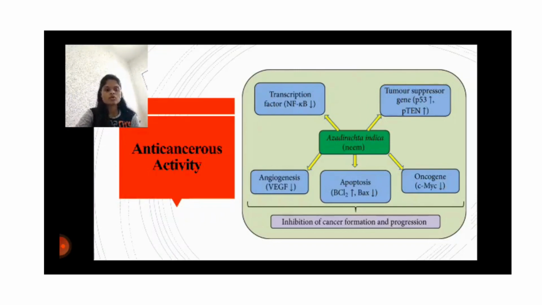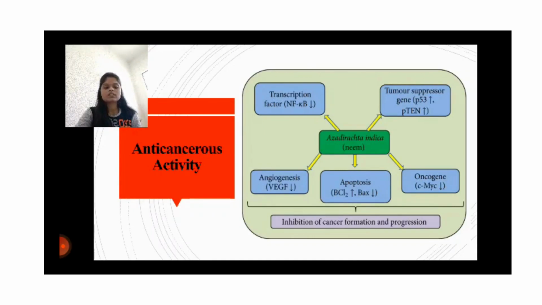Neem contains flavonoids that play an important role in the inhibition of cancer development. Neem is a good activator of tumor suppressor genes and an inhibitor of the VEGF and phosphoinositide pathway. P53 is a tumor suppressor gene which plays an important role in the inhibition of abnormal cells, thereby inhibiting the development and progression of cancer.